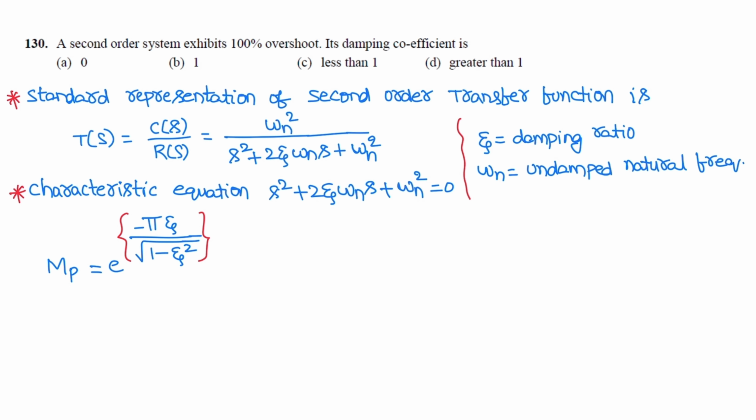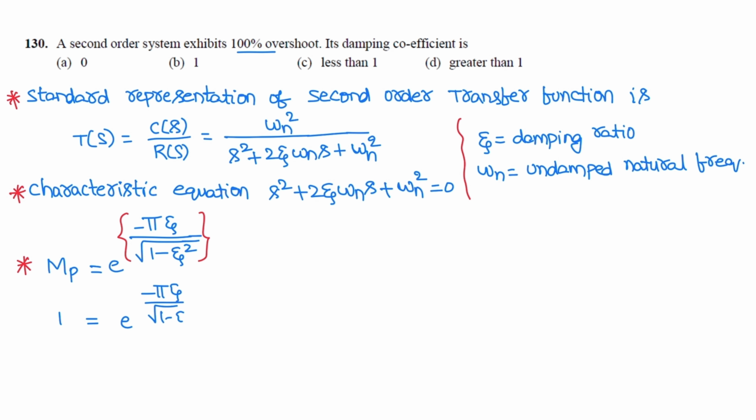So we know that maximum peak overshoot Mp is equal to e power minus pi zeta by square root of 1 minus zeta square. In the question it has been given 100% overshoot, so its value is unity. So 1 equals e power minus pi zeta by square root of 1 minus zeta square.